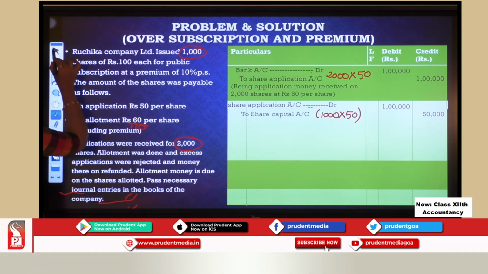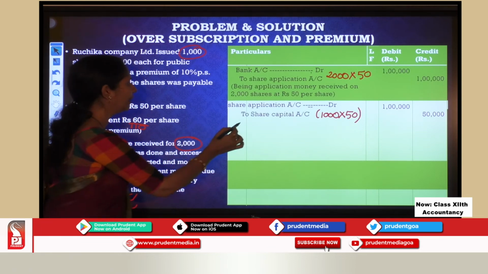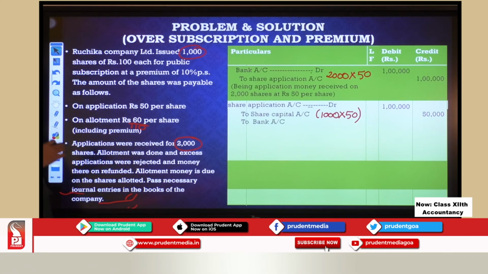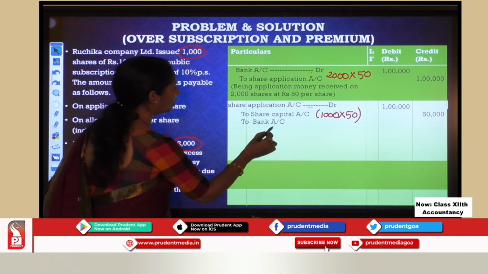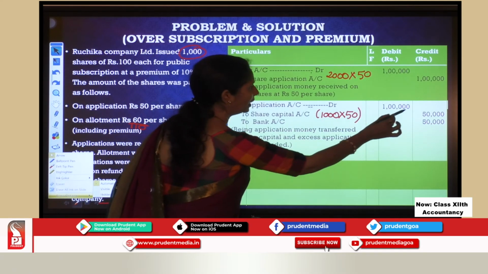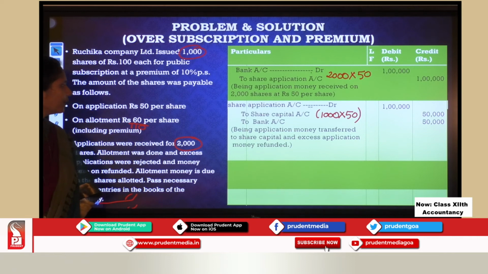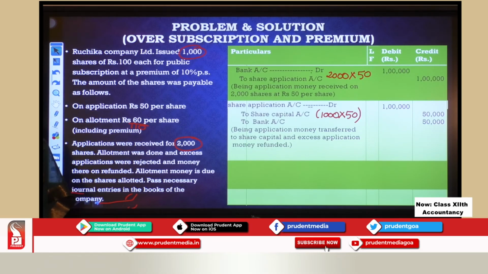Next, I have to return back the amount. So to bank account, I am returning. Bank is the giver now. Bank has to pay. How much? The excess. How much is the excess on 1000 shares? So that is 50,000. You can say 1 lakh minus 50,000, the remaining you are returning back. So 50,000 rupees. The narration is: being application money transferred to share capital and excess application money refunded back.